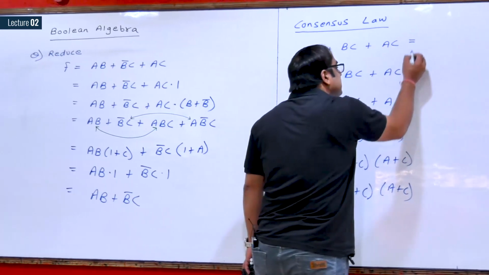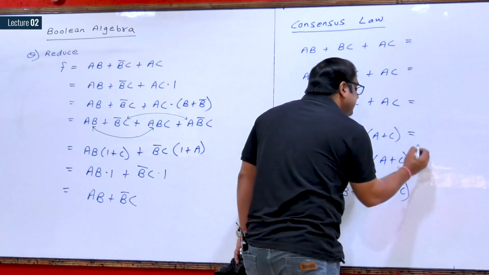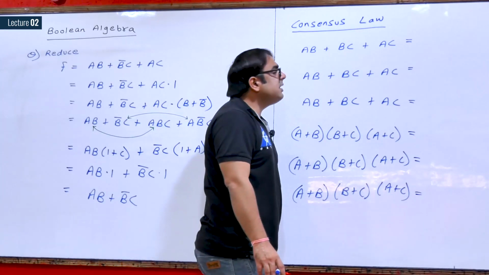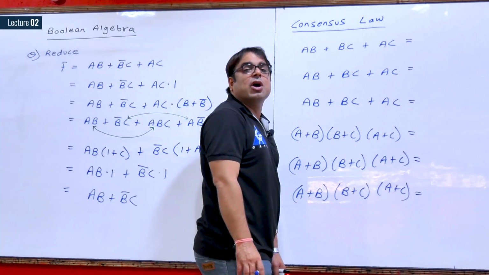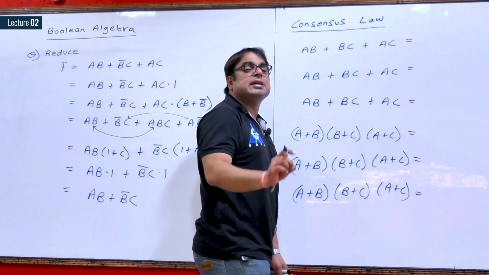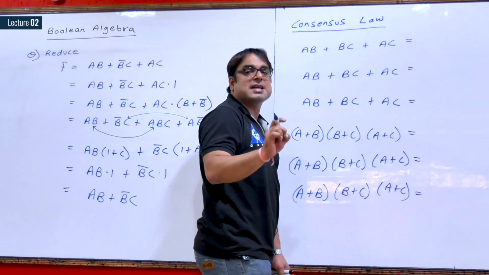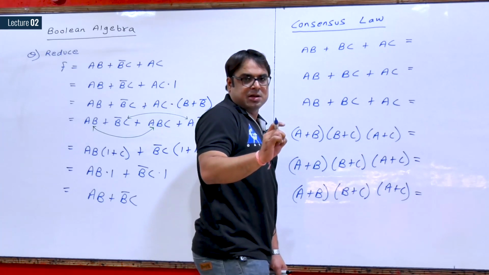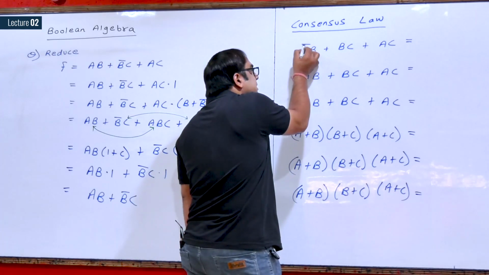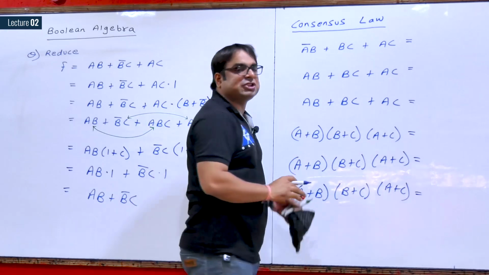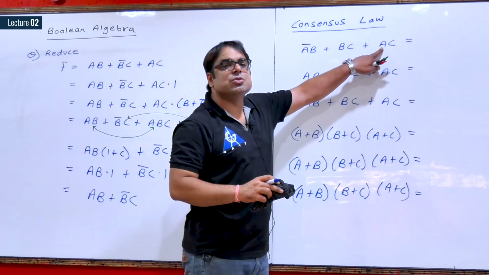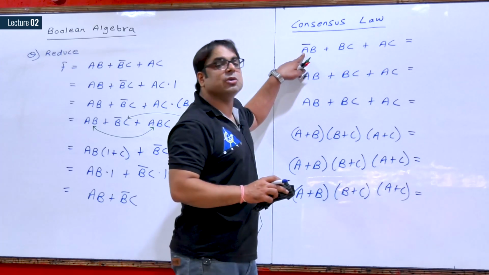Now, what is the other condition that is required for the consensus law? The condition is you should have only one variable which is present in both normal form as well as complement form. I will show you how. If you notice in the first expression, variable A is present in normal form and also in complement form.